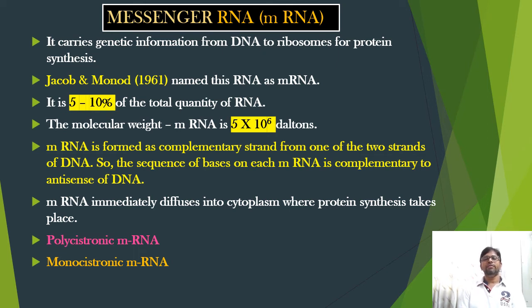mRNA carries genetic information from DNA to ribosomes where protein synthesis takes place. So it acts as a messenger. Therefore, Jacob and Monod named this RNA as mRNA in the year 1961. The term mRNA or messenger RNA was coined by Jacob and Monod in 1961.